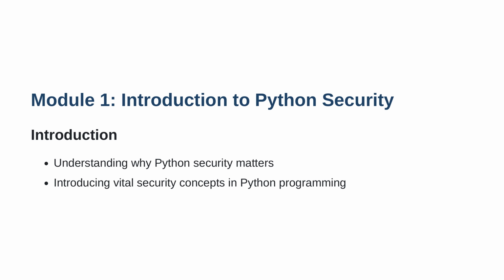Now, imagine having a Python application that's resistant to threats and vulnerabilities. That's the goal here, to ensure that the code you write has a robust security posture and that the integrity, confidentiality, and availability of your data are upheld. Stay tuned as we unravel more about the significance of Python security in the next module.